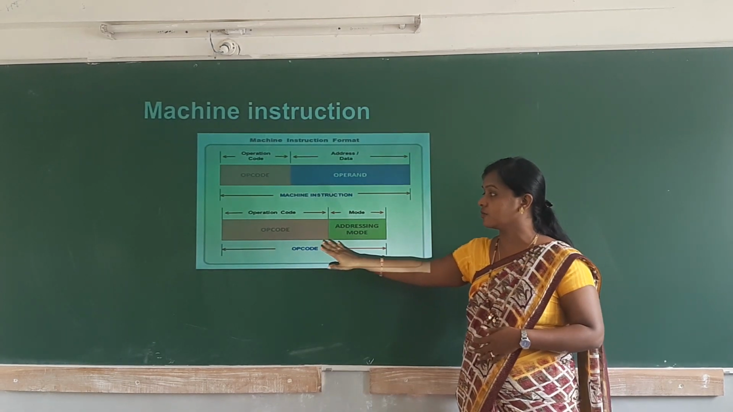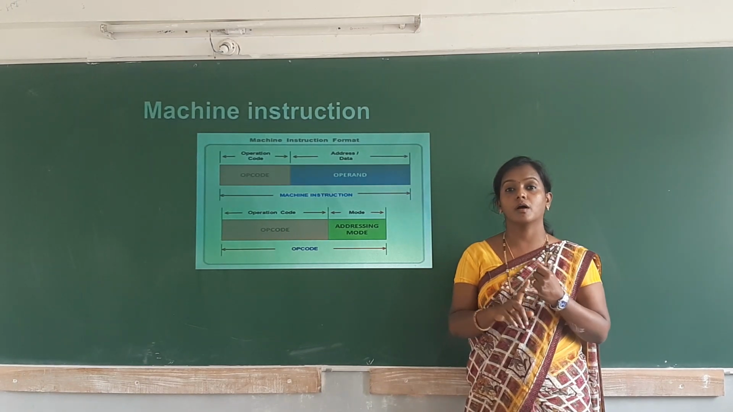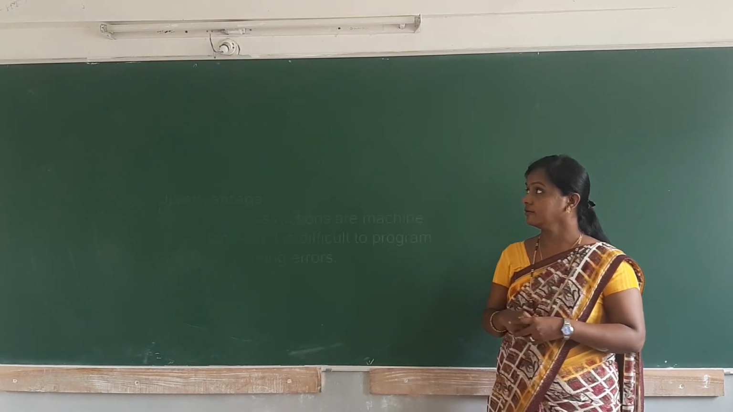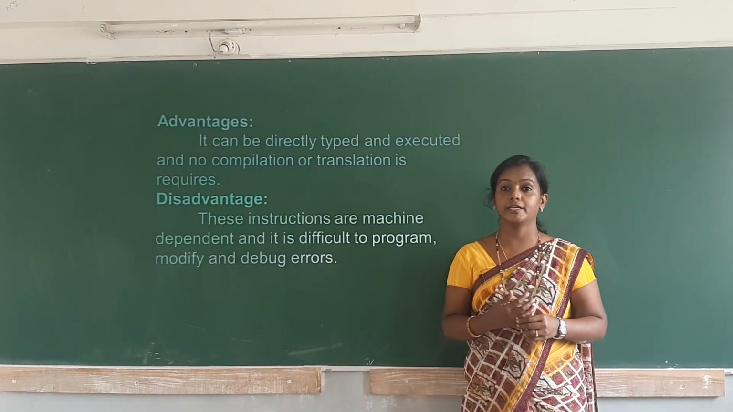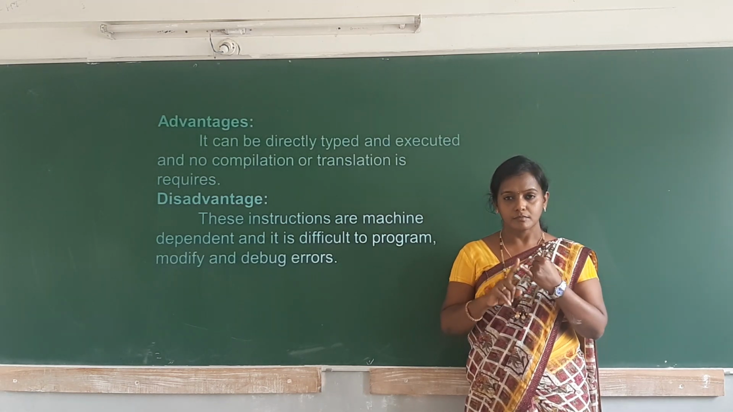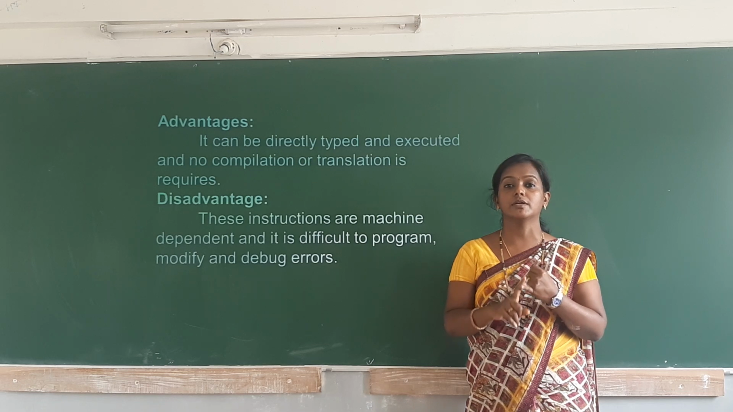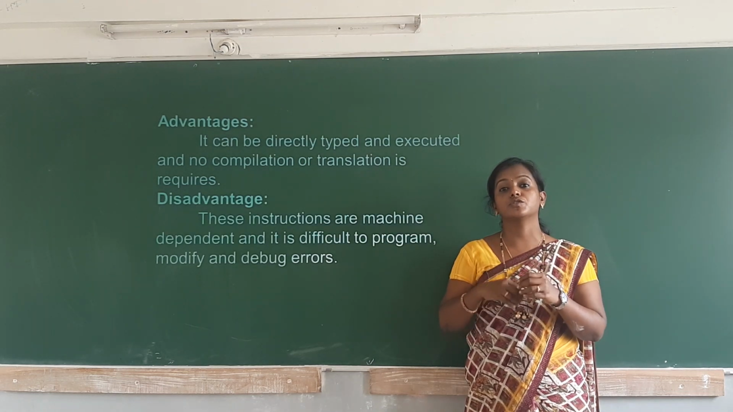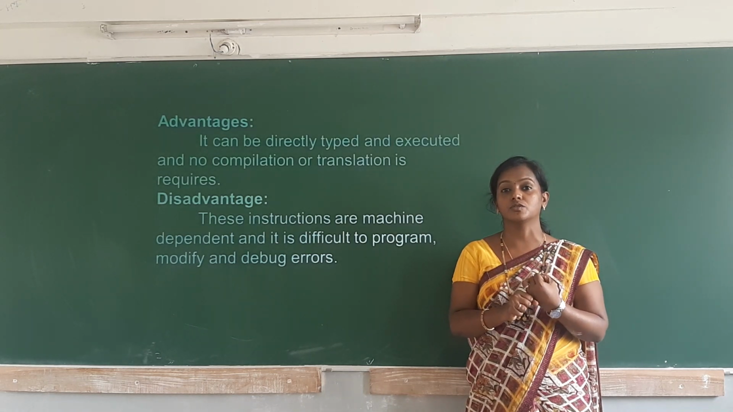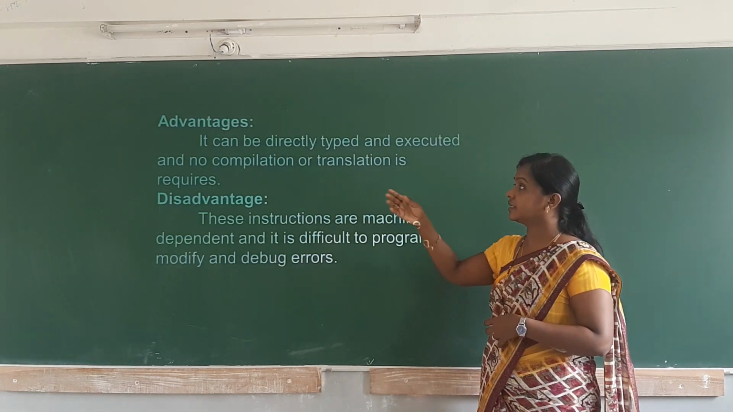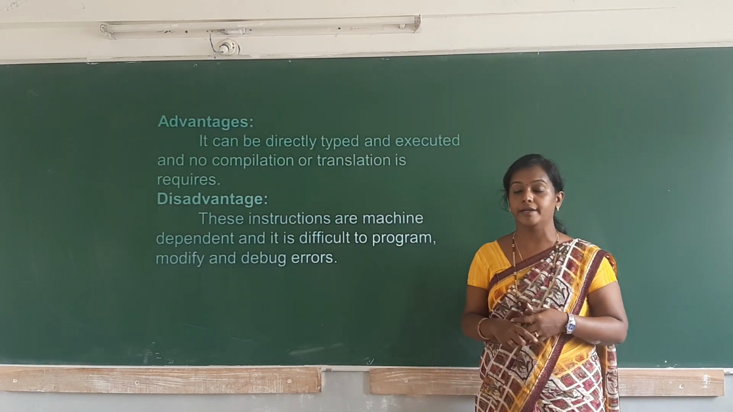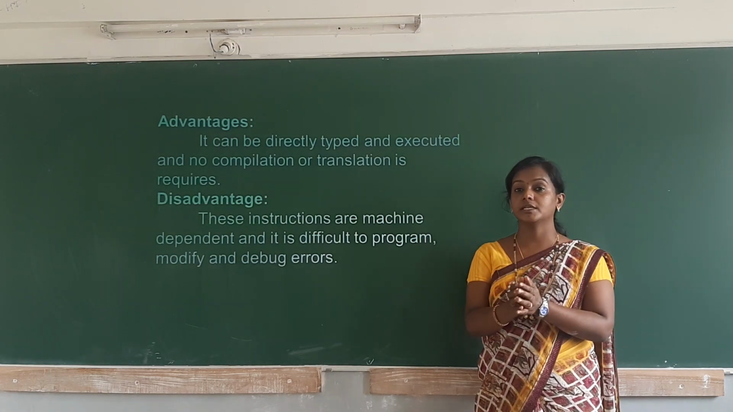So that is the addressing mode, and the opcode stores the type of the operation we are applying on those data. Next we have the advantages of the machine instruction. What will be the advantage? Since the data is stored in zeros and ones, the execution will be very fast because there is no translation process. So it can be directly typed and executed, and no compilation or translation is required. So that is the advantage of machine level language.